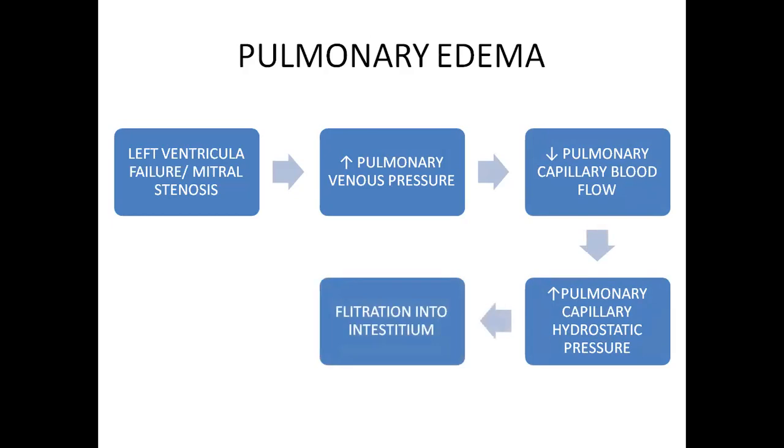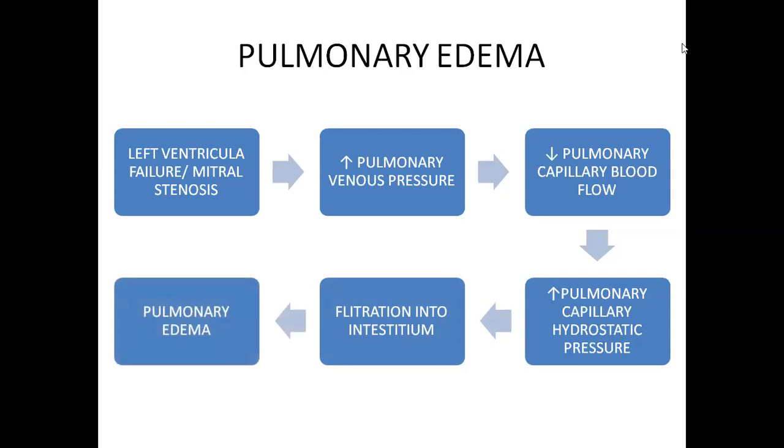When capillary hydrostatic pressure increases, normally capillary hydrostatic pressure is 10 mm, and because of oncotic pressure 25 mm, there is net reabsorption. But when this hydrostatic pressure increases, hydrostatic pressure always favors filtration, right? Oncotic pressure opposes filtration, hydrostatic pressure favors filtration. What happens when hydrostatic pressure increases? Fluid from the pulmonary capillaries will enter the pulmonary interstitium. Filtration occurs into the interstitium. When fluid accumulates in the interstitium, the pulmonary interstitium will increase in size, leading to pulmonary edema.